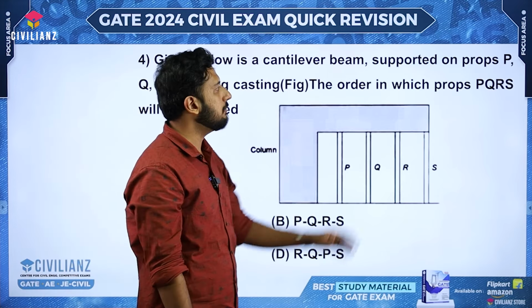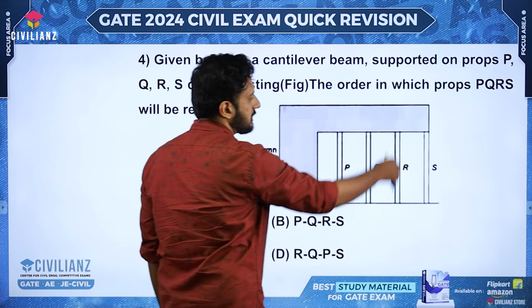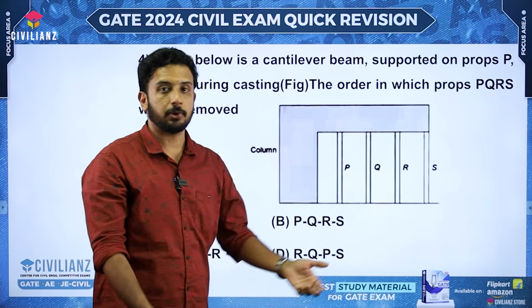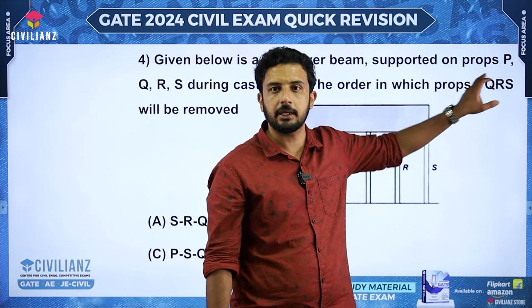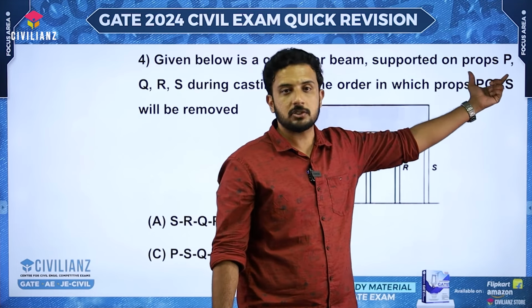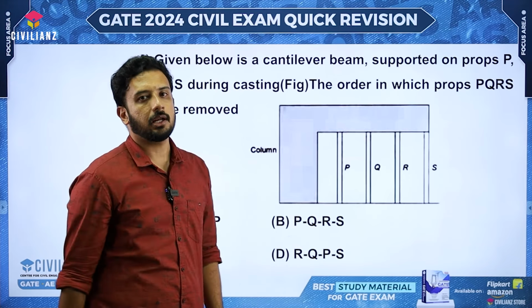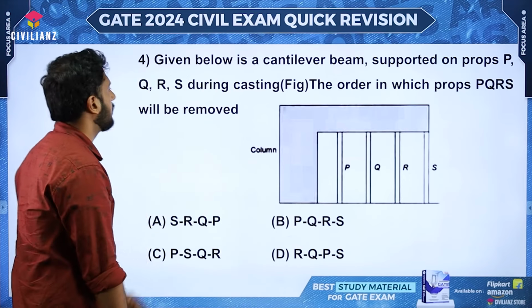Okay, so this is a beam and they have told that we are keeping some supports, right? In RCC, you know that those supports are called props. That's what is given in the question. You should not be getting any confusion from this word. The props indicate the support that we give to the concrete, right? You know that in day-to-day life you might have already seen.